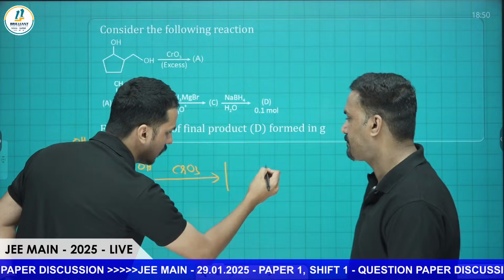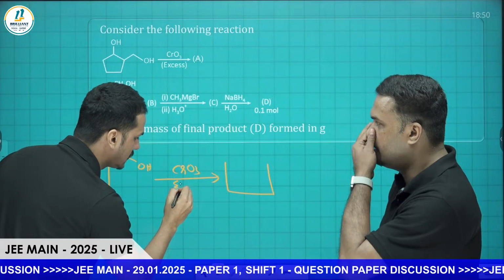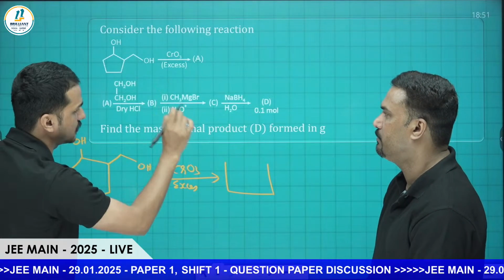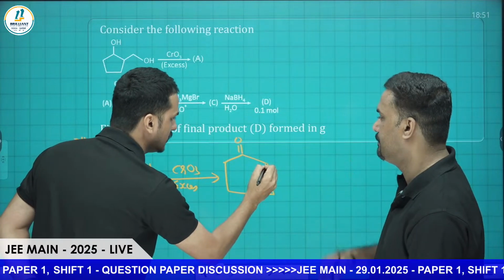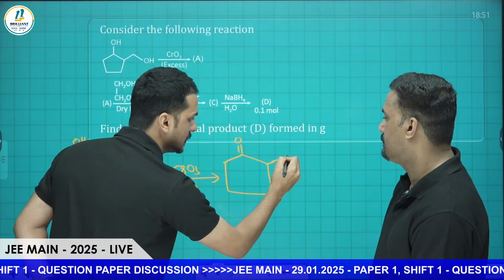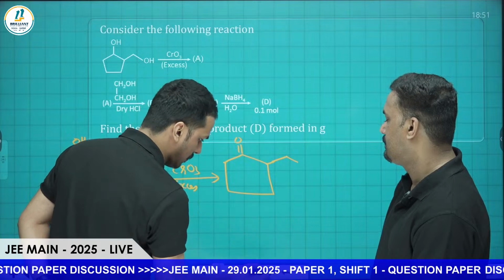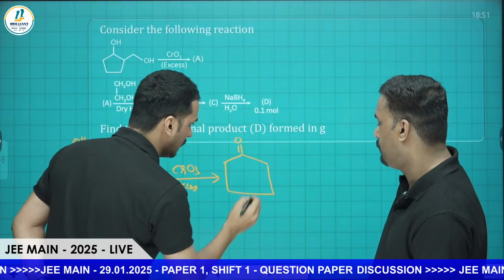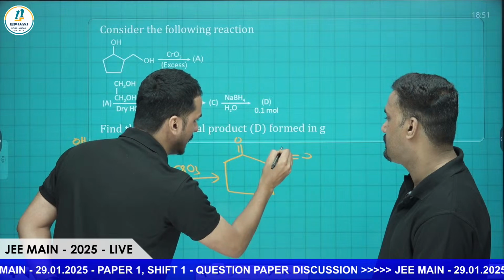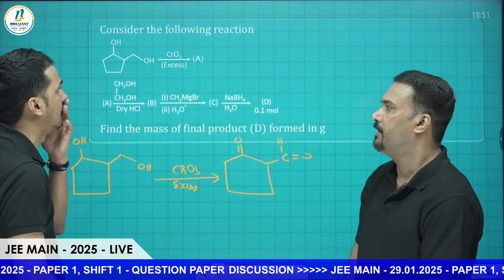Here, since I am taking excess, it will be a two-step reaction. I can write it like that: this portion will become a double bond O, and this portion will become C double bond O with H, single bond H will come. So that is aldehyde will come.